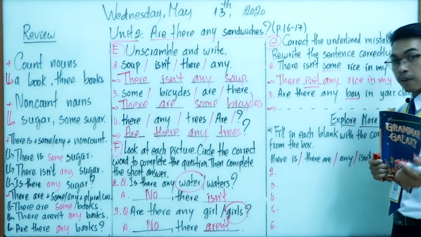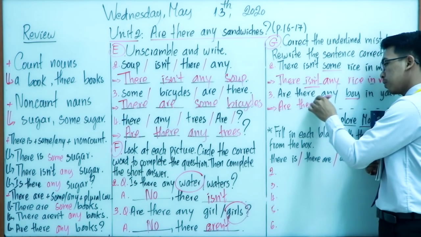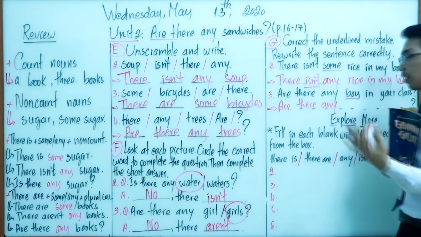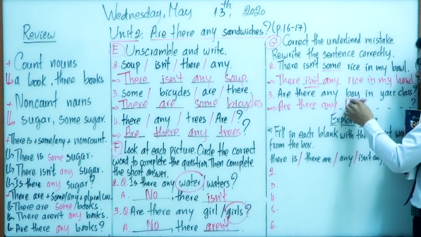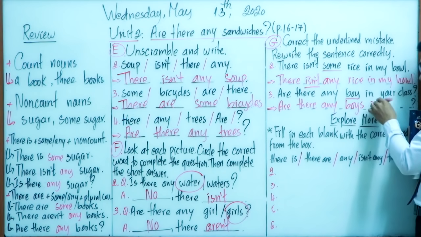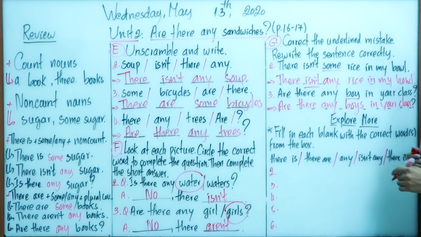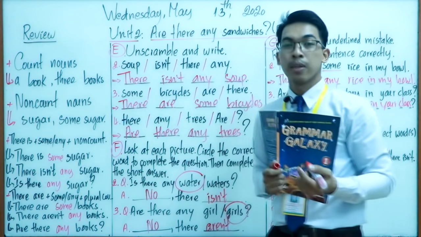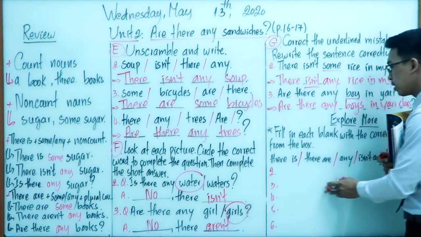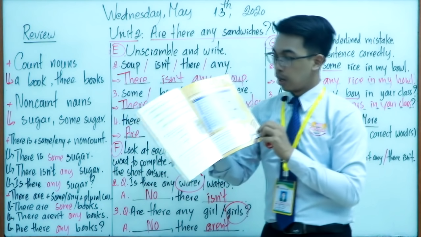So the correct one is we use "are there any." Okay, so are there any? After that, boy, we change to boys. Very good. Boys in your class. Okay, so are there any boys in your class? This is about this one, right? With the plural count noun. Very good.